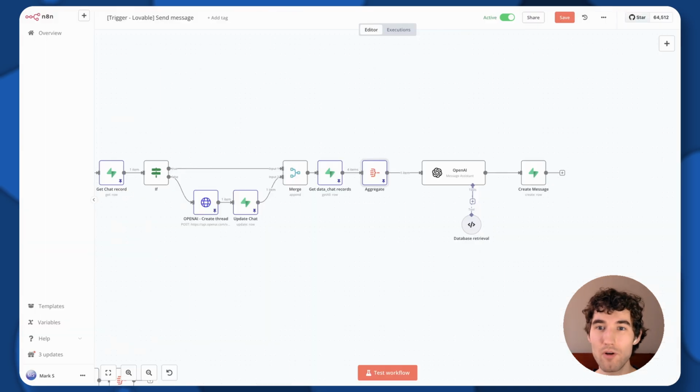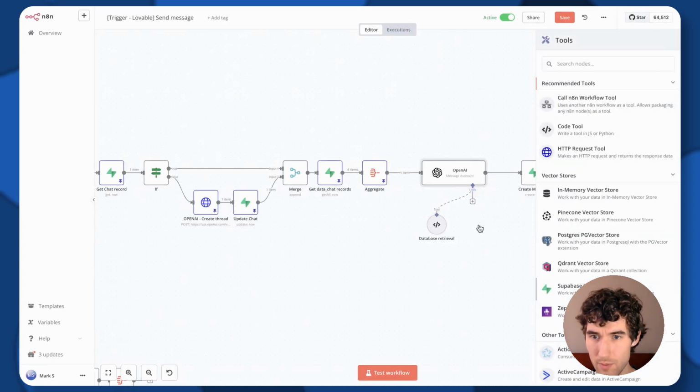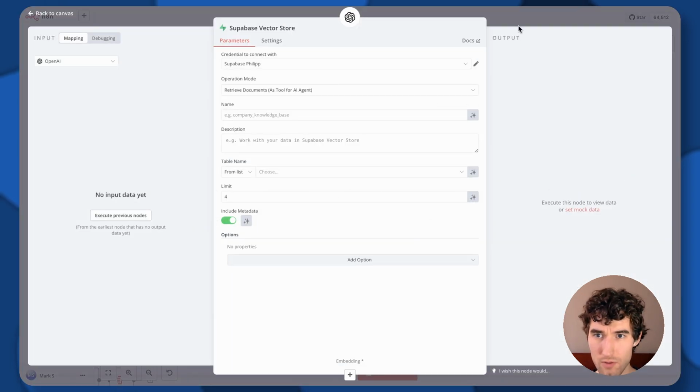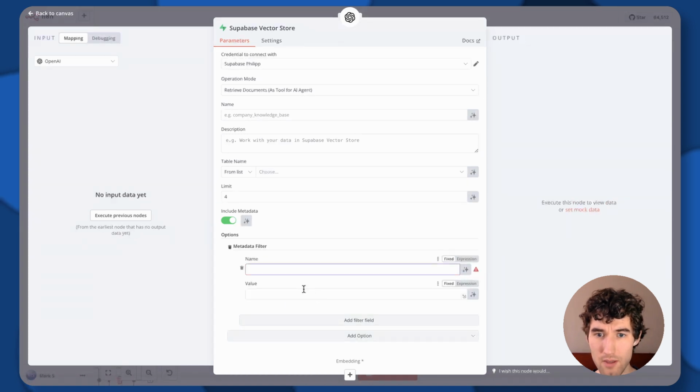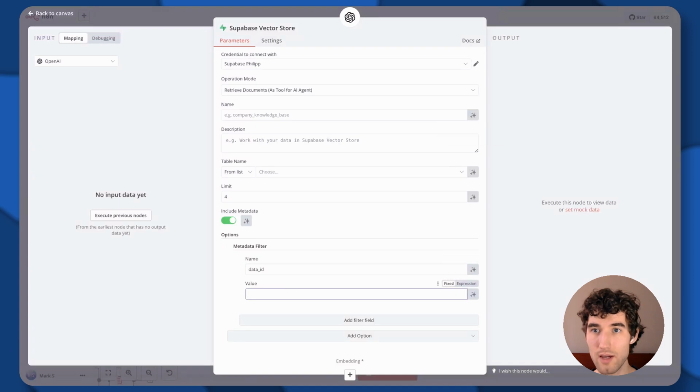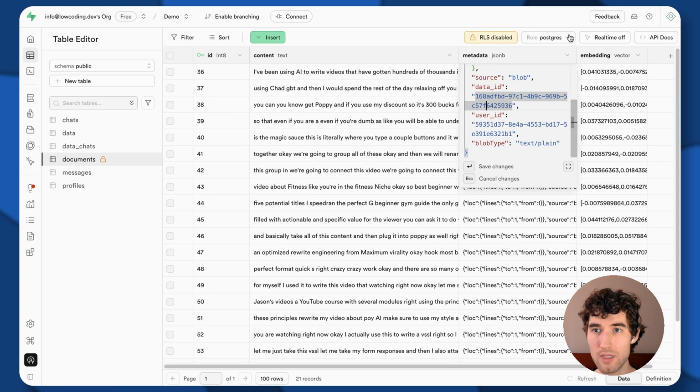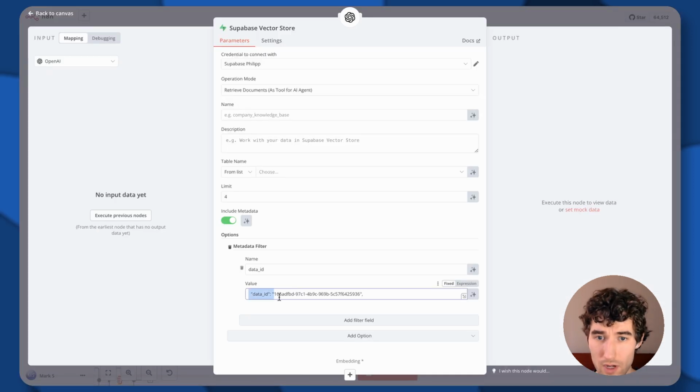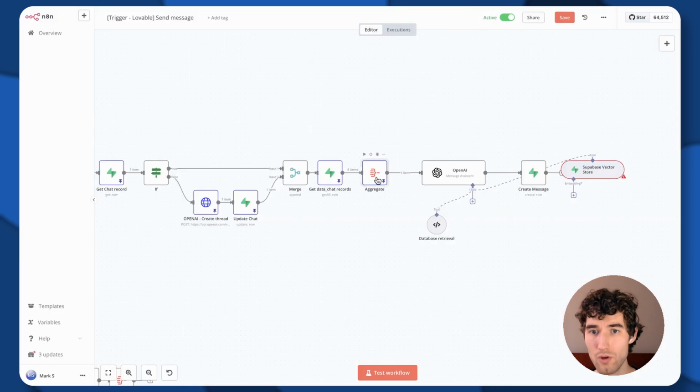But the problem is that if you try to use the simple Supabase vector store node here, for example, you can specify a metadata filter, and this metadata filter is dumb. It's a problem of N8N right now, that you can only specify a hard condition like data ID should be equal to this data ID. It doesn't work for us, because we need to search through all this data, not only one.